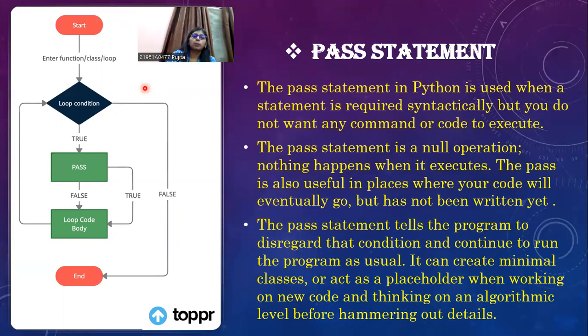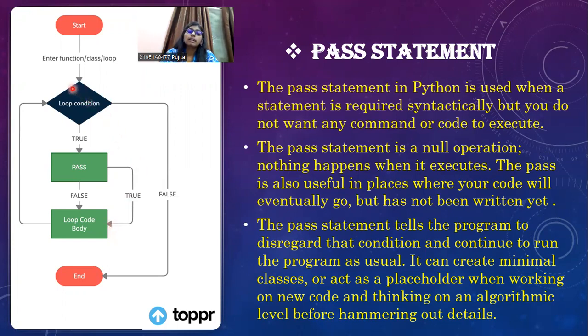You start the program and enter some function, class, or loop, with a loop condition like if, while, or for. If the loop condition is true, then it passes, and if the pass statement is false, the loop code body is executed. But even if the pass statement is true, the loop code body is executed.